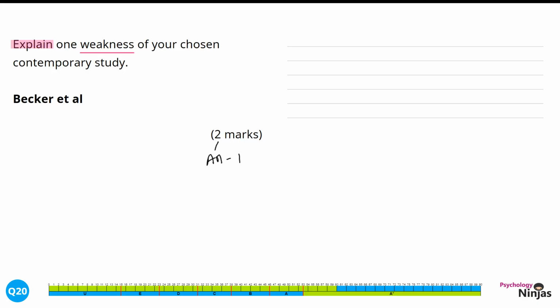this study. Again, it's important that this is only for this study and is linked back into the aim, procedure, findings or conclusion of Becker et al.'s research. We also get a mark for justifying or explaining why that problem is a problem for the aims of this particular study. It's now time to deconstruct a response.